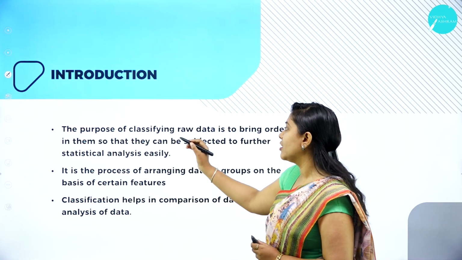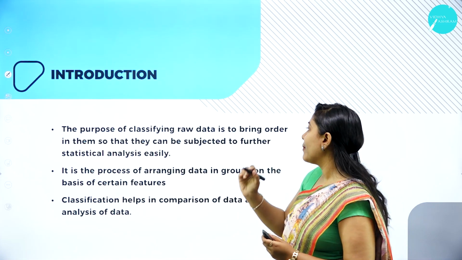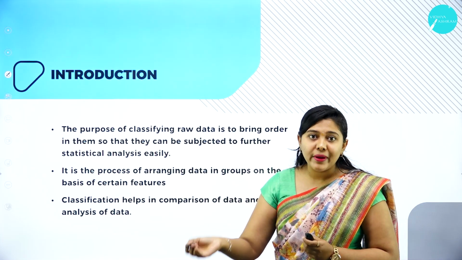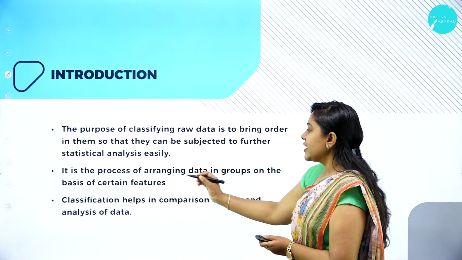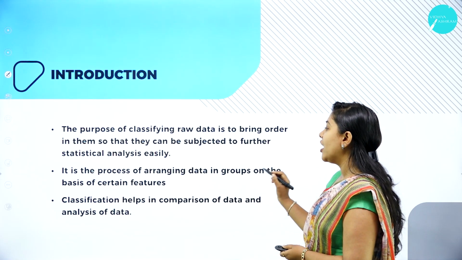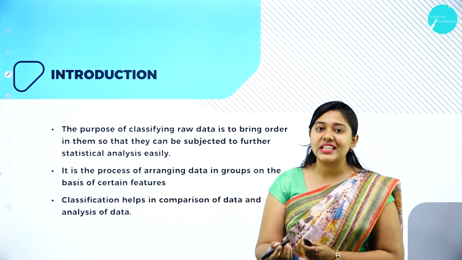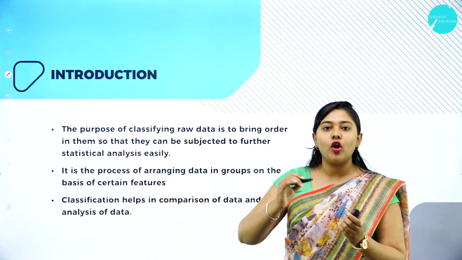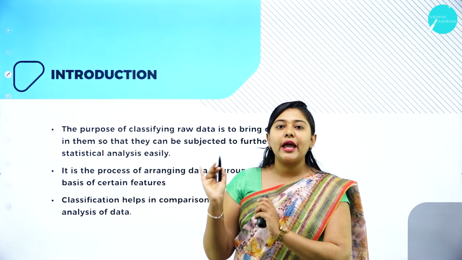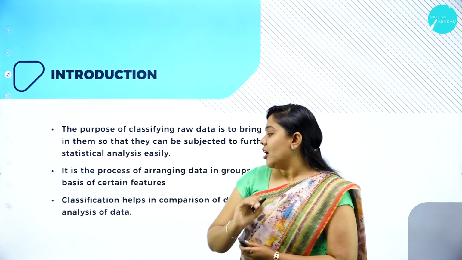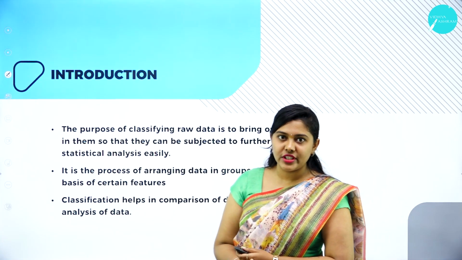In this chapter, you will be able to understand that whatever data you have collected will be classified based on their characteristics, based on their attributes. This is the process of arranging data in groups on the basis of certain features. Organization simply means putting them into order and classifying them according to their features. Classification helps in comparison and analysis of the data.